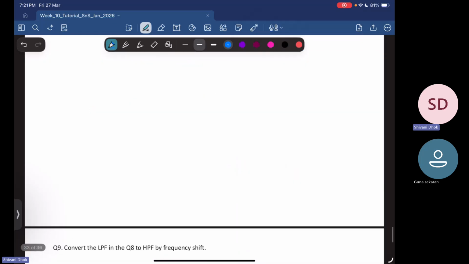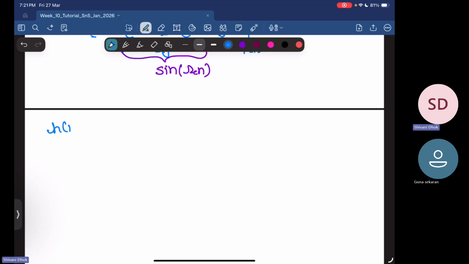So what we have, h of n is equal to sine of omega c n upon pi n. And this is when your n is not equal to 0. You have an n sitting in the denominator, so obviously this is not going to converge when n is equal to 0, or this is not the formula that you have when n is equal to 0. At n equal to 0, this will shoot to infinity. So now what we'll do is simplify for n equal to 0.